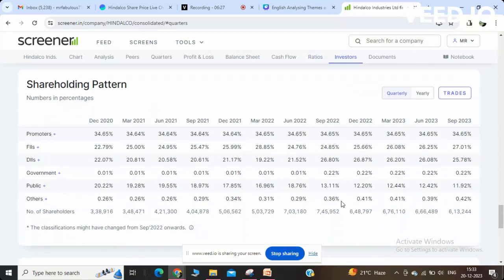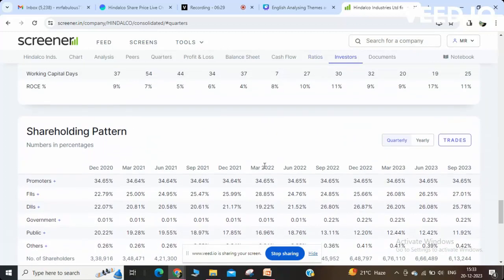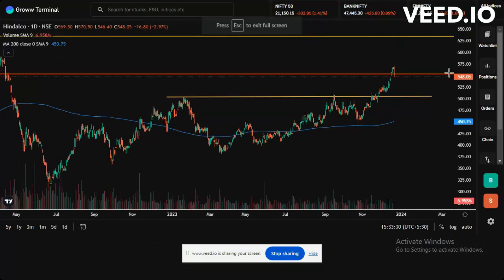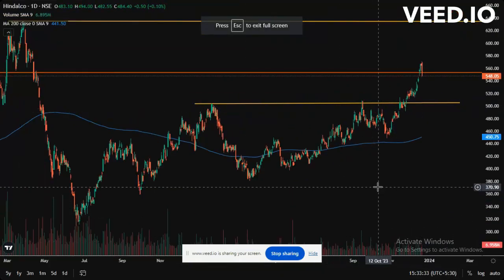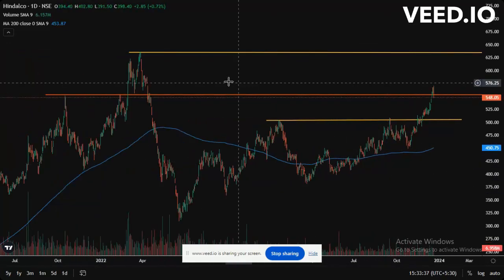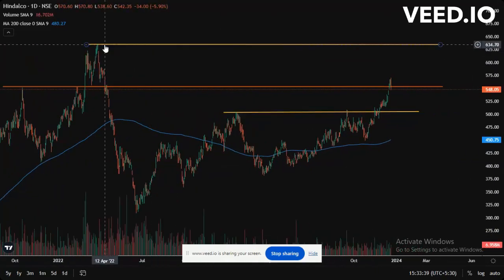Let us come to the Hindalco chart view for a better understanding of the technical analysis. Here I have made three things. First, I have made a support resistance line at 634, which was the high of Hindalco Industries on 29 March 2022, and I have made another line at 555.